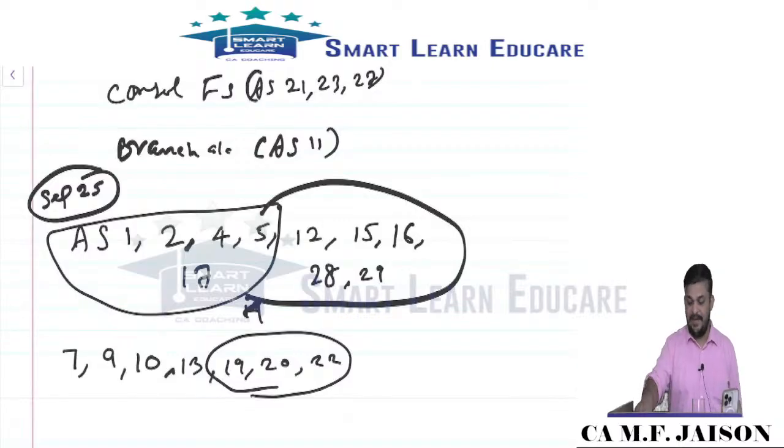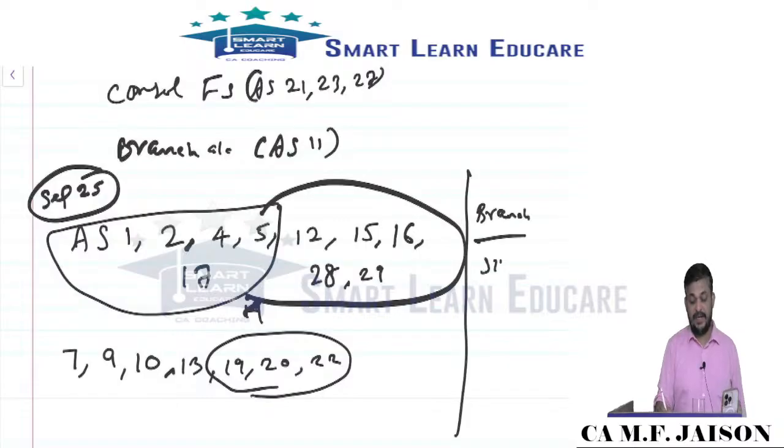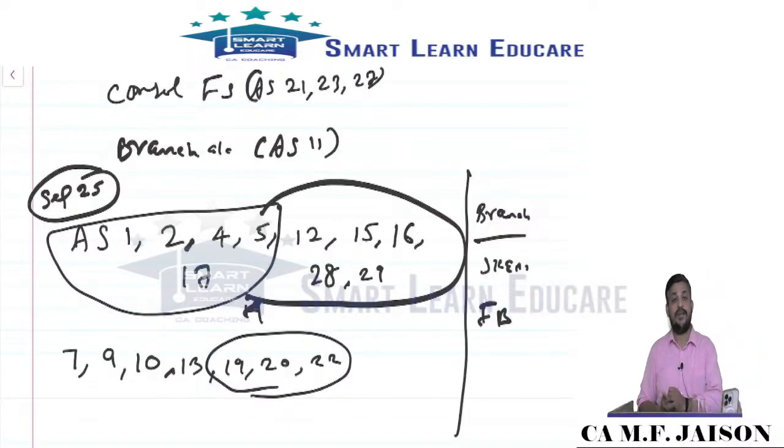From a chapter analysis, I see that in the last 2 examinations, I don't find branch accounts having a huge presence in the question paper. Either it could be a stock and debtors system problem with 14 marks or at least 10 marks, or it could be a foreign branch problem. It is expected, because in the last 2 exams we had questions for only 6 marks, so higher marks are expected from the branch accounts chapter.